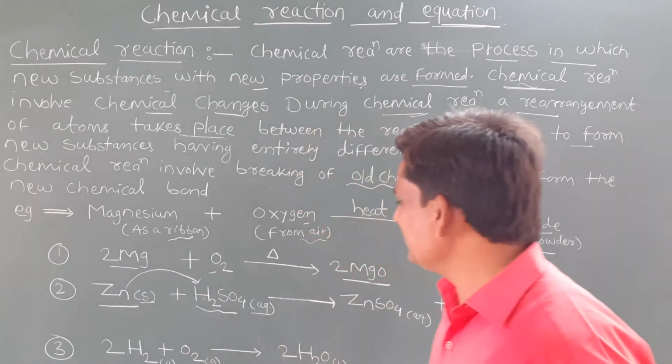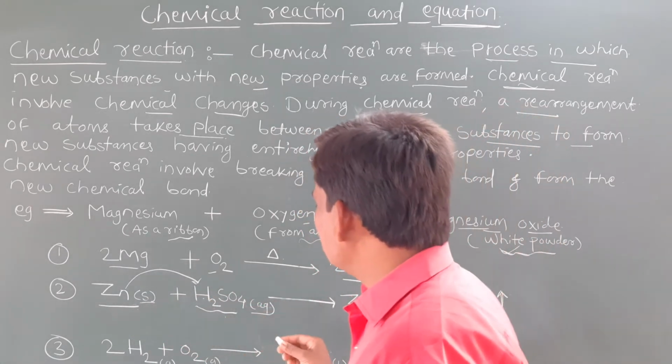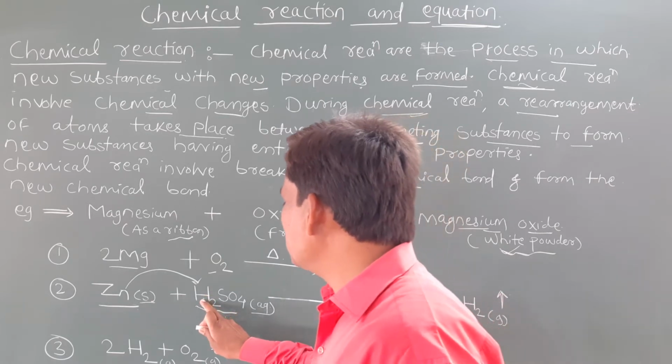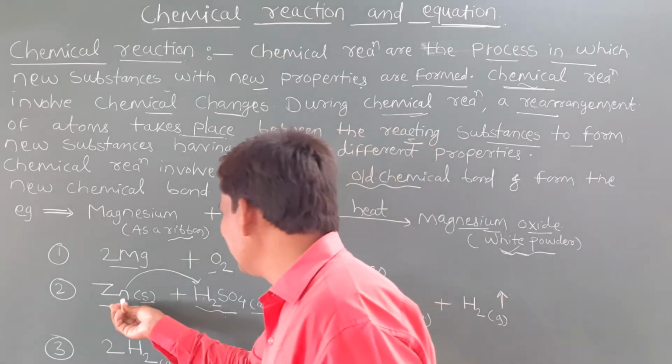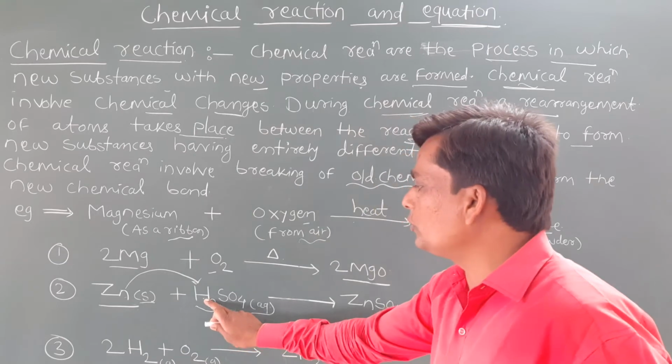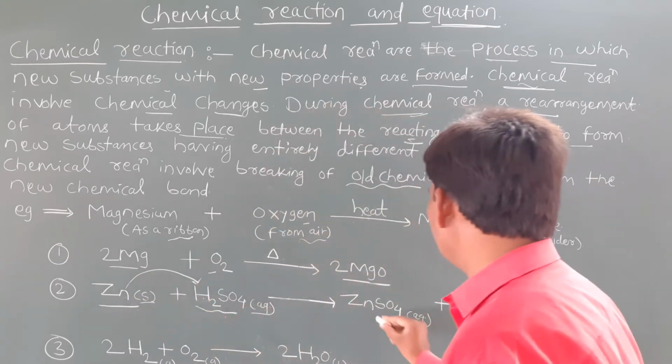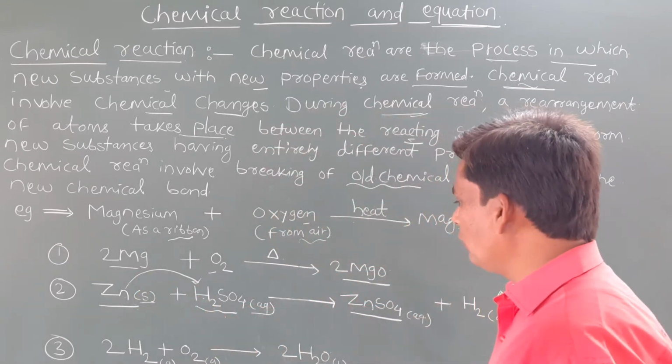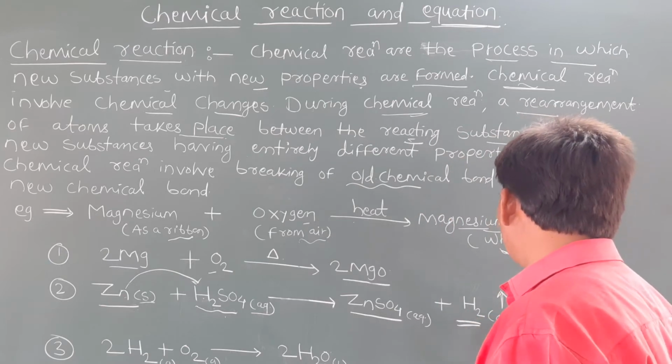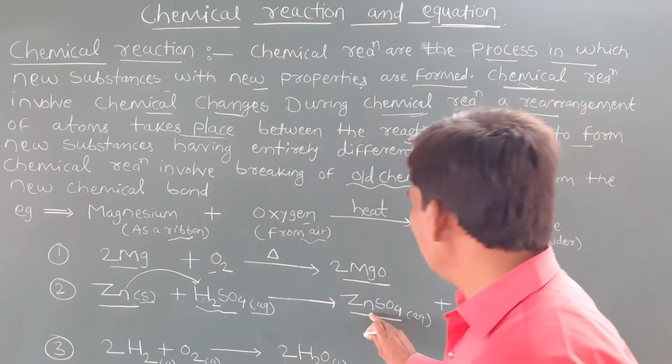So what happened in this case? There is a substitution reaction that takes place. These two hydrogens are substituted by this zinc. Okay, in the place of these two hydrogens, zinc will be substituted here. So simply we will get ZnSO4, and H2 gas is evolved, hydrogen gas is evolved. Okay, so we get zinc sulfate.